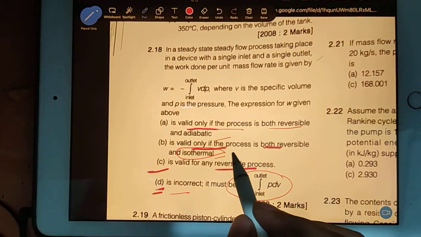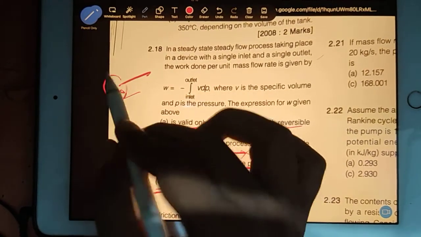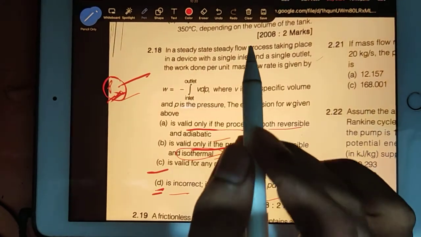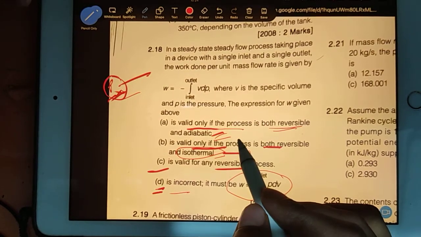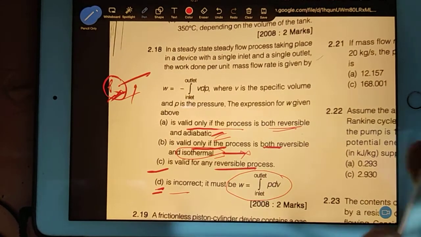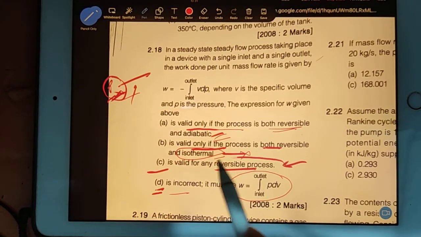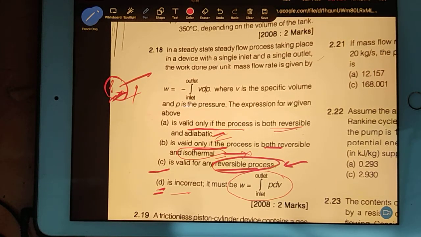See, this isothermal will not work, because at the inlet and at the exit the pressure will change, and the temperature will also change. Definitely the temperature will change. And reversible adiabatic, no, we don't work in this. Why? Because you can add heat, no problem. This is valid for reversible processes, correct, because we don't consider friction in this.